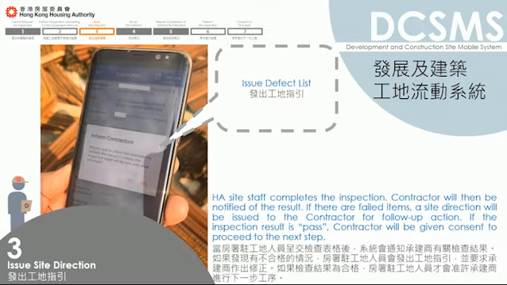Contractor will then be notified of the result. If there are failed items, a site direction will be issued to the contractor for follow-up action. If the inspection result is pass, contractor will be given consent to proceed to the next step.